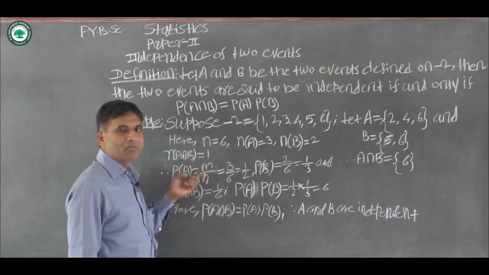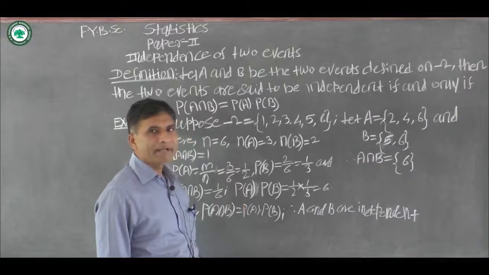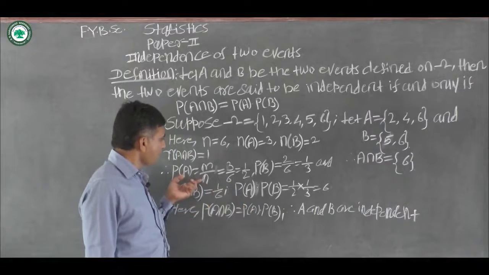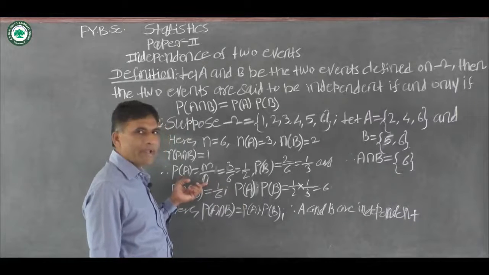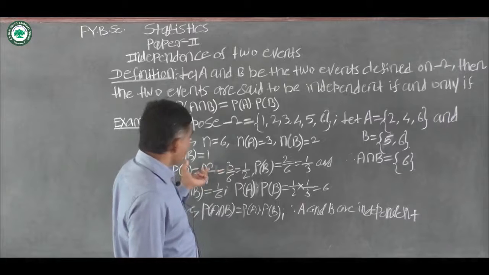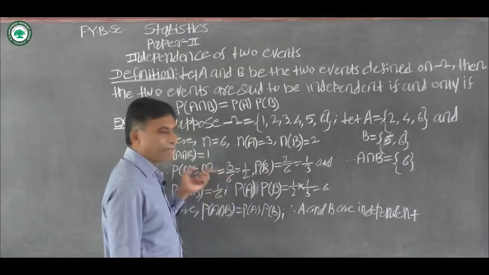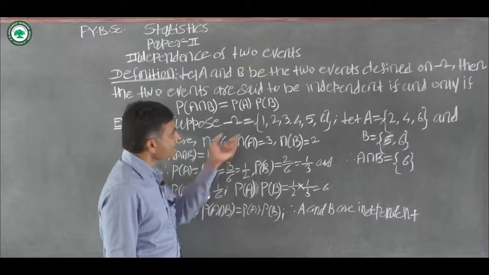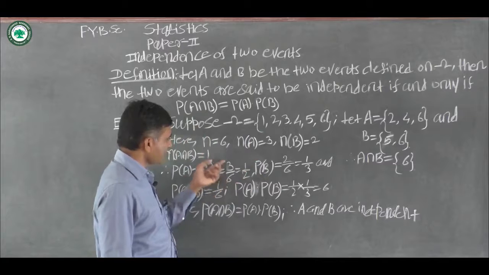M is the number of elements belonging to event A, divided by the total number of elements in sample space omega, which is n. Here the number of elements belonging to event A is 3, that is m, and the total number of elements in sample space omega is 6, that is n.